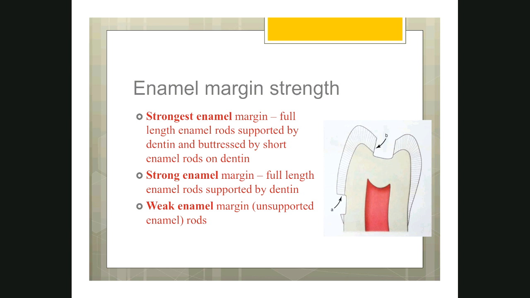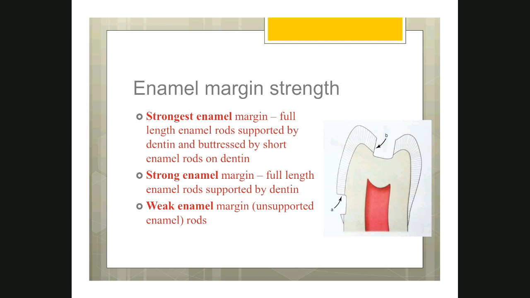the patient masticates. For example, in this cavity, you do an amalgam restoration, and if the margin is weak, then the tooth is going to fracture, and there will be plaque accumulation, and there will be secondary caries, second time caries, also called as secondary caries. So, knowing the strength of the enamel margin is very important. So, we have three classifications: strongest enamel, the best, then we have medium strong, strong enamel, we call it, and we have a weak enamel.